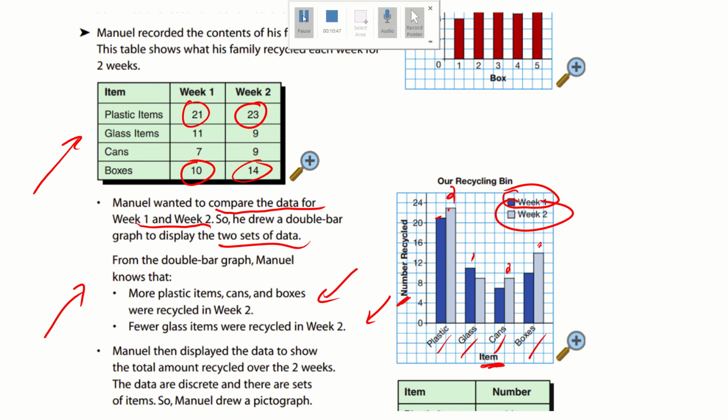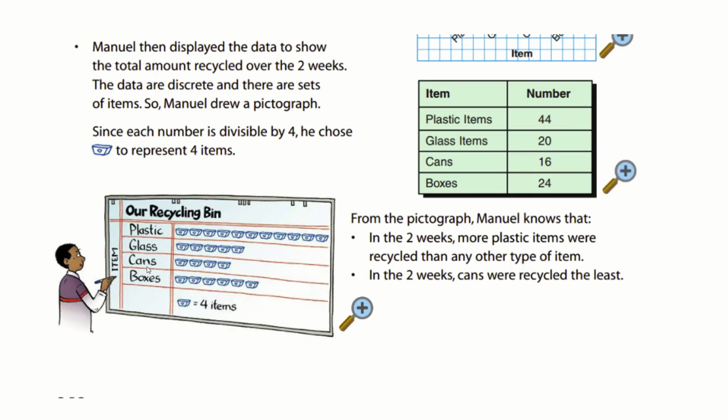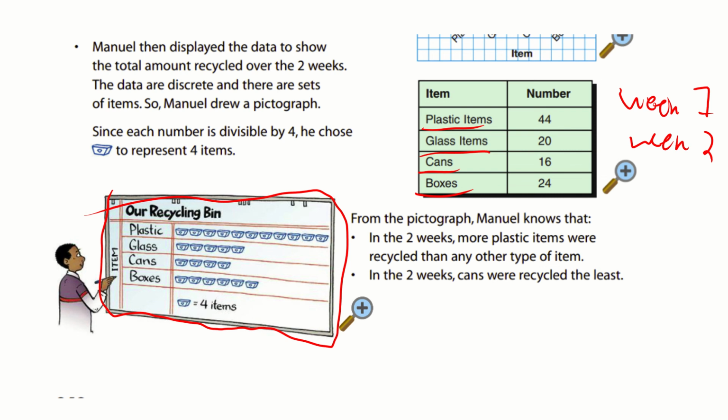What you're going to see next is a pictograph. What we saw, guys, is that we took week 1 and week 2's data, and now we combine them into plastic, glass, cans, and boxes. So this is what a pictograph is, guys, right here. What they did was they drew a picture for 4 items. So for plastic items, we drew 1, 2, 3, 4, 5, 6, 7, 8, 9, 10, 11 of these, which is 11 times 4, 44. Then we had glass items, 1, 2, 3, 4, 5.